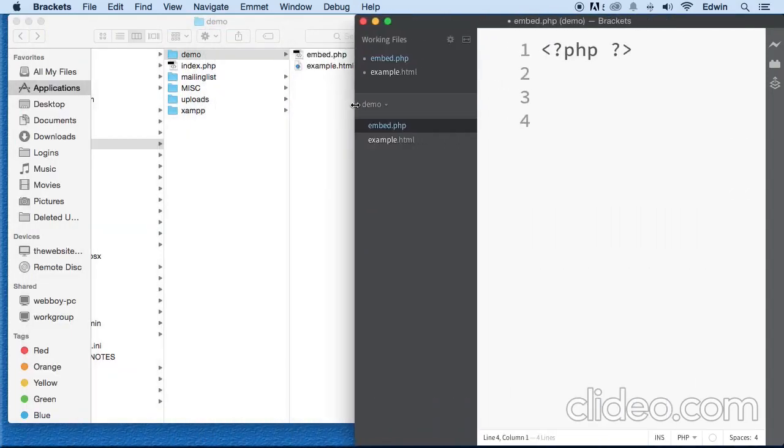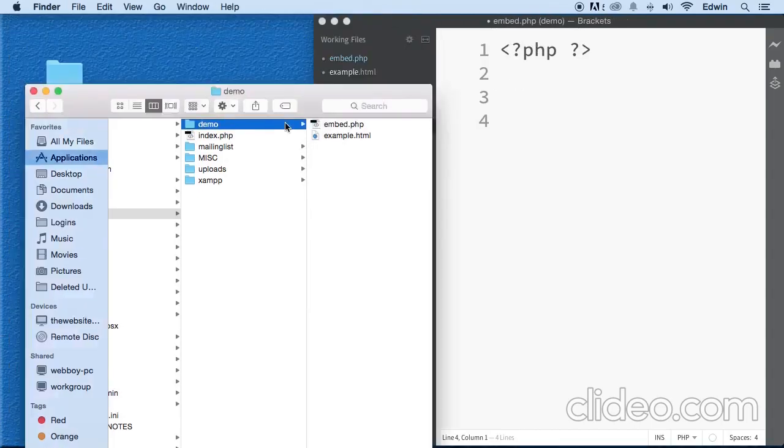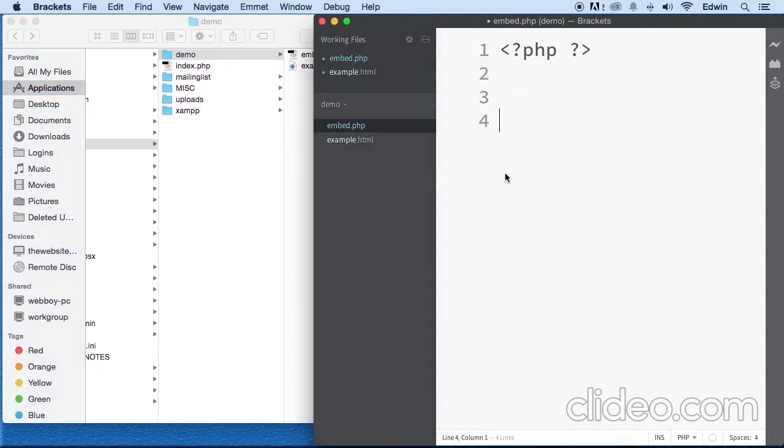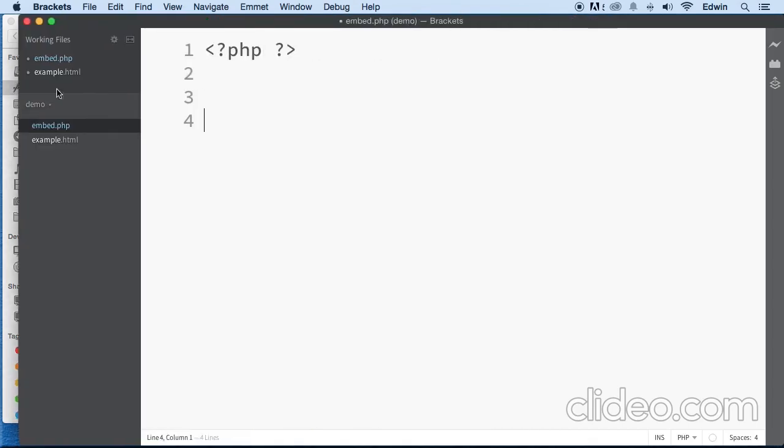All right? So now that we have that, how do we look at files? How do we see them on the screen? Let me write a simple function here in this embed.php. This is called an echo. This function is going to print out text on the screen. It's going to say hello, student. And then we close it with a semicolon.